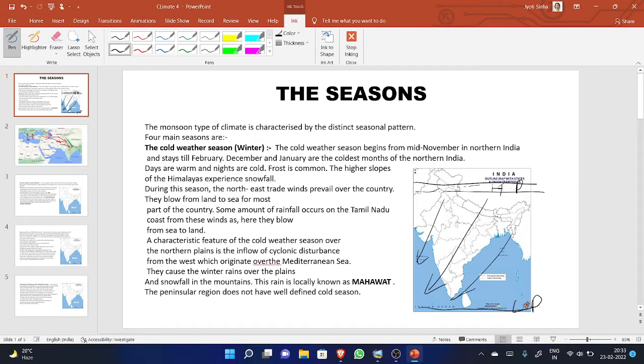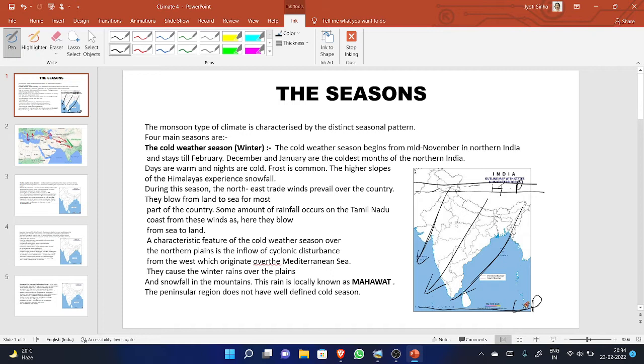In most parts of the country, they blow from land to sea. We can see that the wind is blowing from land to sea. If the winds are blowing from land to sea, it means what? They are dry winds and they cannot bring rain. Yes, see the next part.